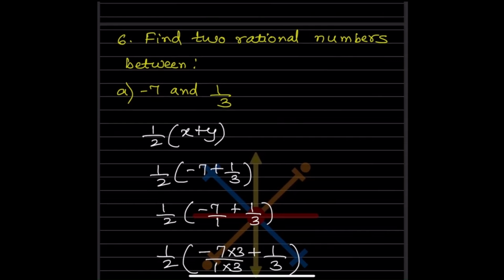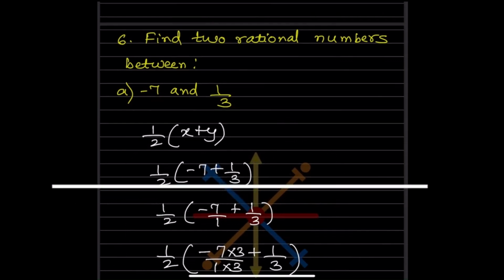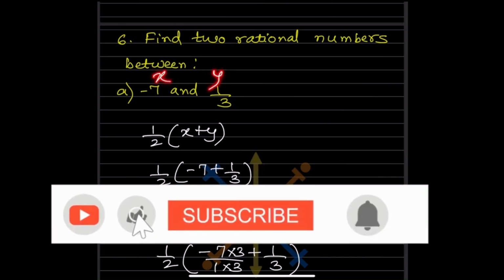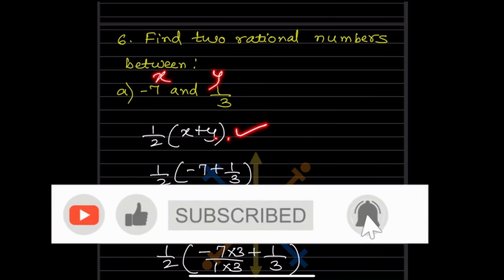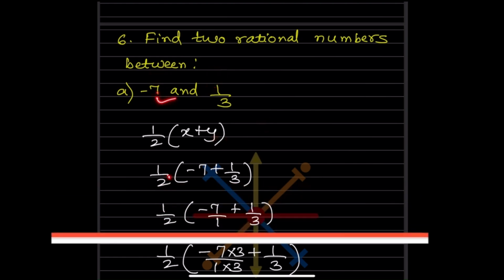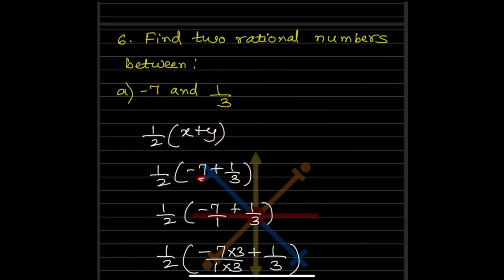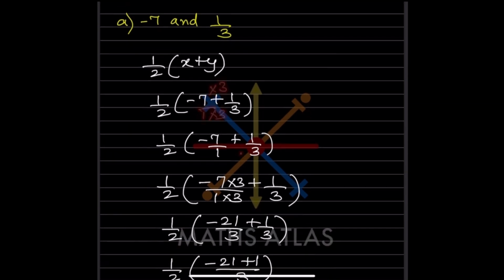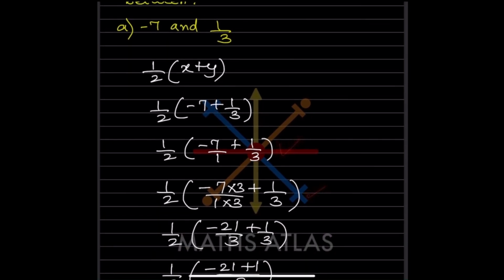Find two rational numbers between -7 and 1 by 3. So we have the formula for this one. This will be x and this is y. So the formula is half of x plus y. So half into -7 plus 1 by 3. So when you solve this one, this is going to be -21 by 3 plus 1 by 3.